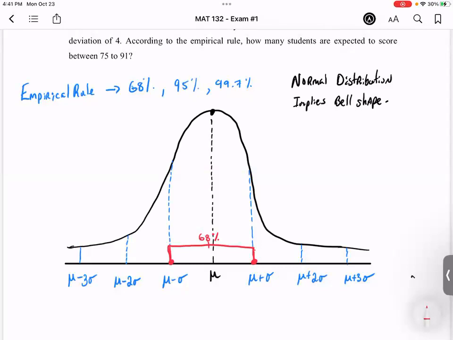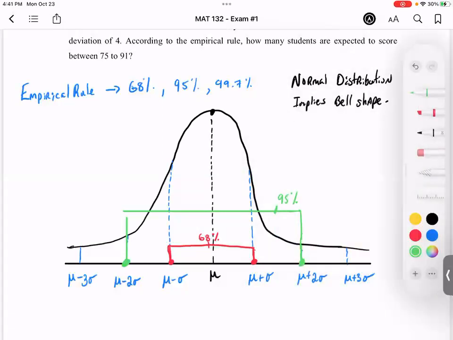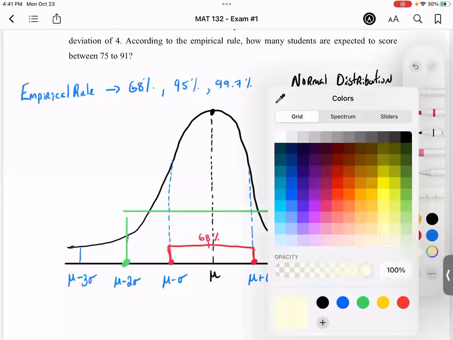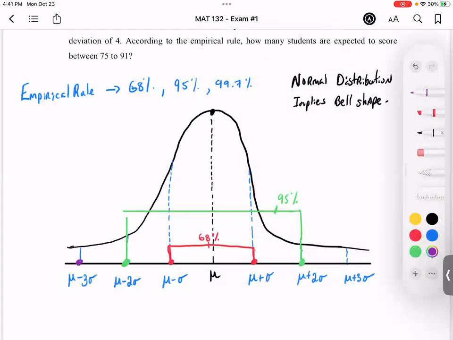Okay. Now, if I go from the mean minus 2 times the standard deviation all the way to the mean plus 2 times the standard deviation, that's going to be that 95% of your data values should fall in that range. And lastly, if I do this from 3 standard deviations below the mean all the way to 3 standard deviations above the mean, then you get 99.7%.